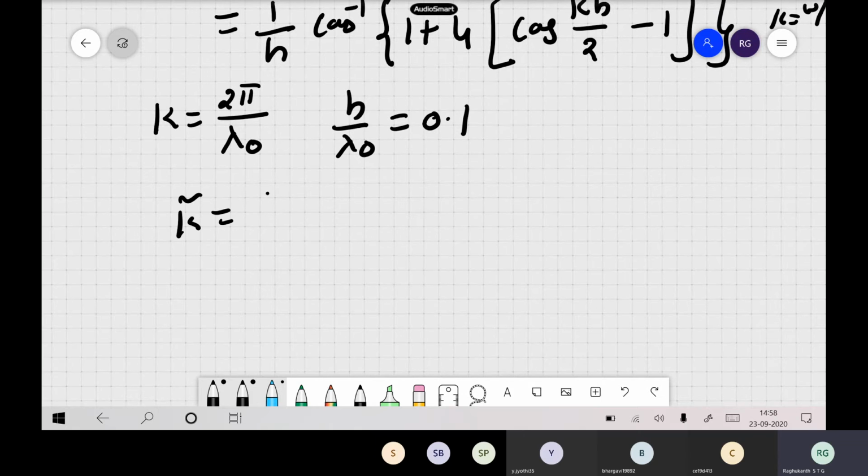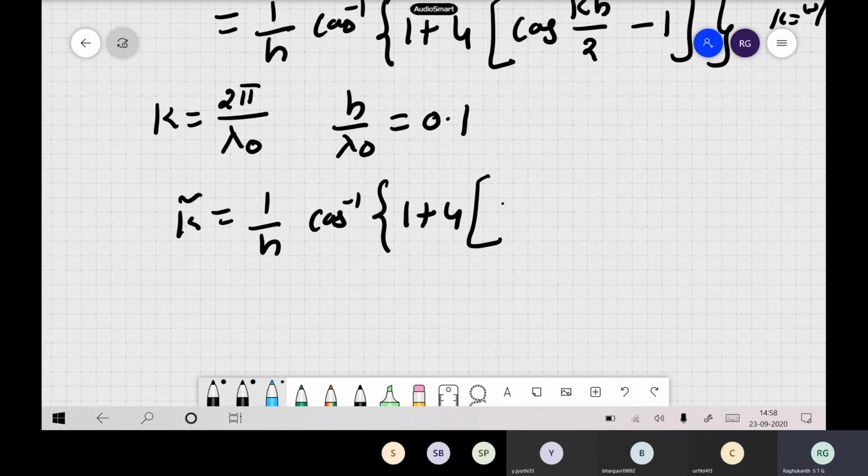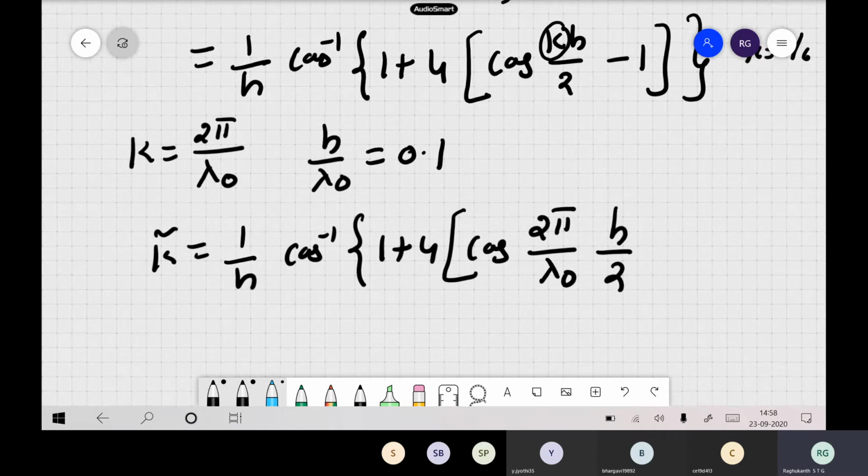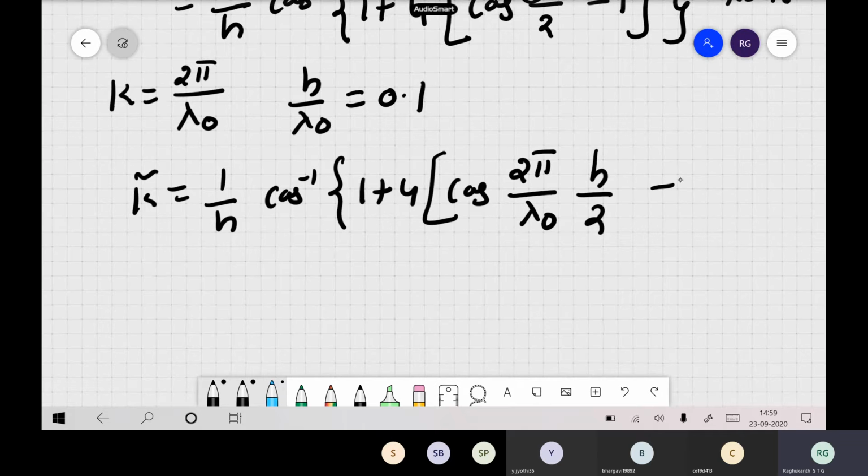So k hat is 1 by h cos inverse of 1 plus 4 cos of 2 pi by lambda naught, this is our k, times h by 2, minus 1. We have just substituted k as 2 pi by lambda naught.